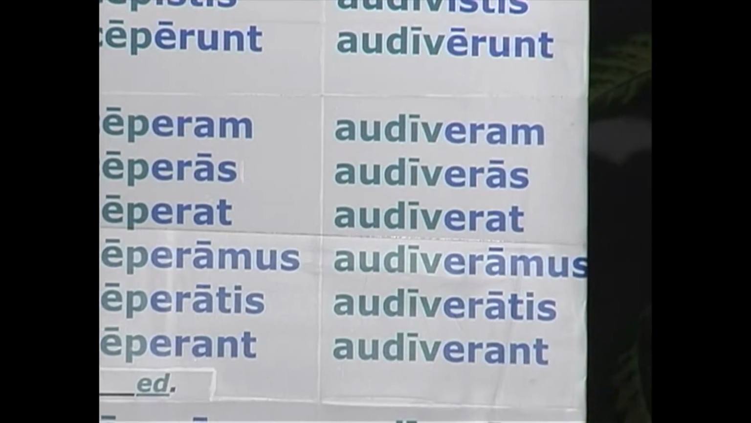And the fourth conjugation follows the same pattern. Add the imperfect of sum to the perfect stem. Audiveram, audiveras, audiverat, audiveramus, audiveratis, audiverant. I had heard, you had heard, he had heard, we had heard, you plural had heard, they had heard.